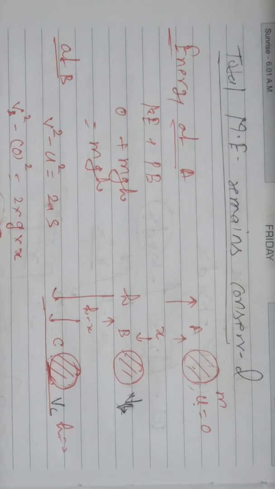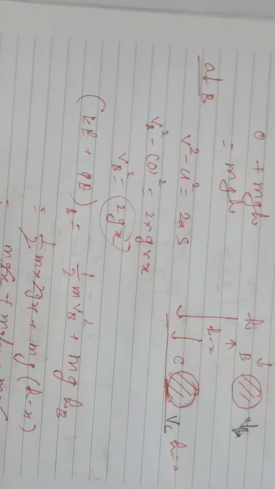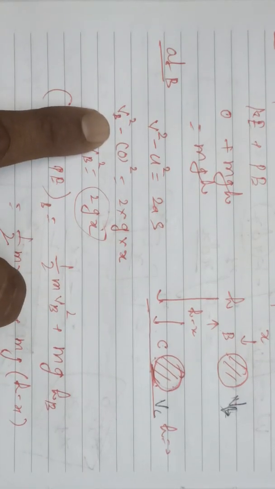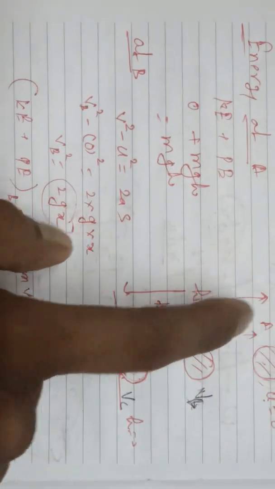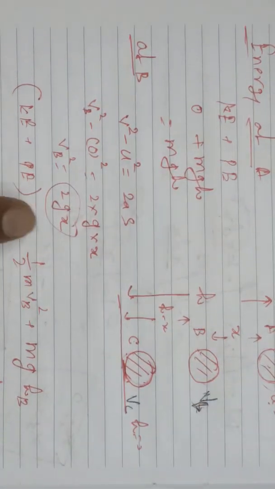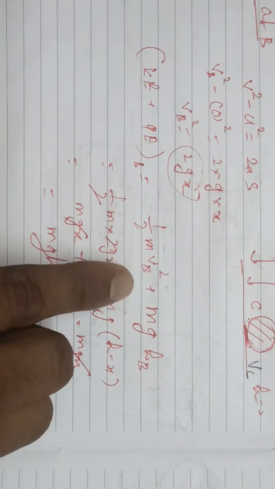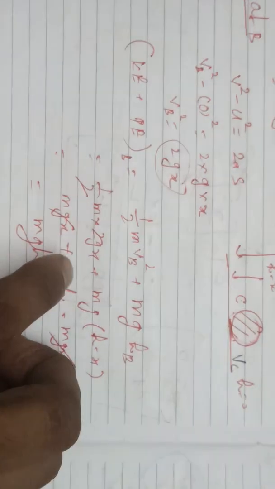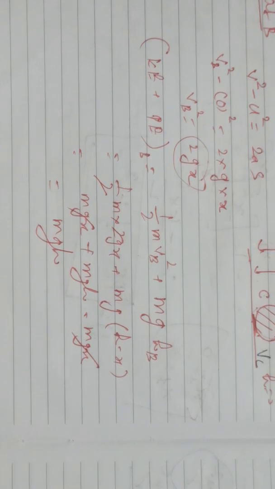Then at B, to find the energy at B, again we need kinetic energy and potential energy. To find the kinetic energy, we need the velocity, which we will find first. We will use the formula v square minus u square equals 2as. It will be vb square minus 0 square equals 2 times g times x, because it has covered a distance x. So vb square equals 2gx. So kinetic energy plus potential energy will be half m vb square plus mg times the height of point B from the bottom, which is h minus x. After putting all these values, we get the result mgh.